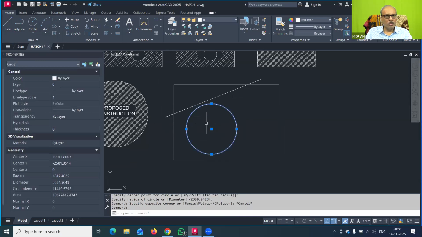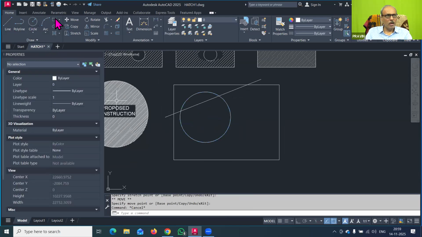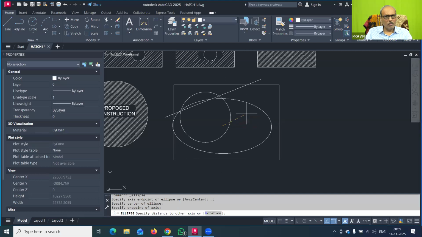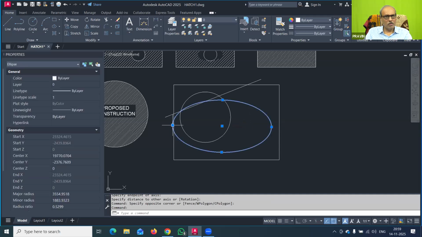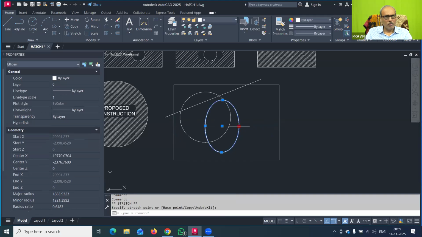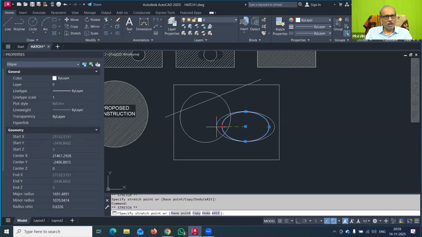We will just move this circle, and then we will have one elevation. I will just reduce the size of this. We can reduce the height of this. So this is one ellipse.